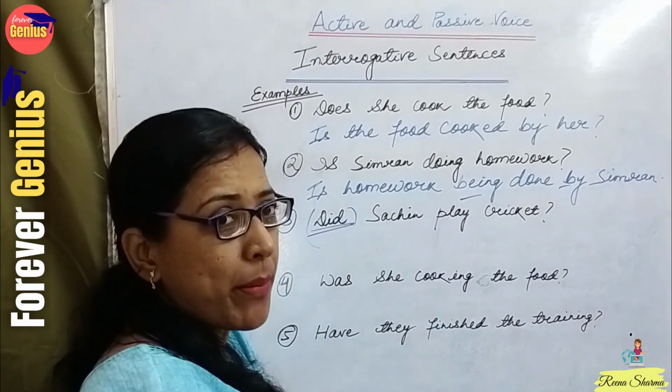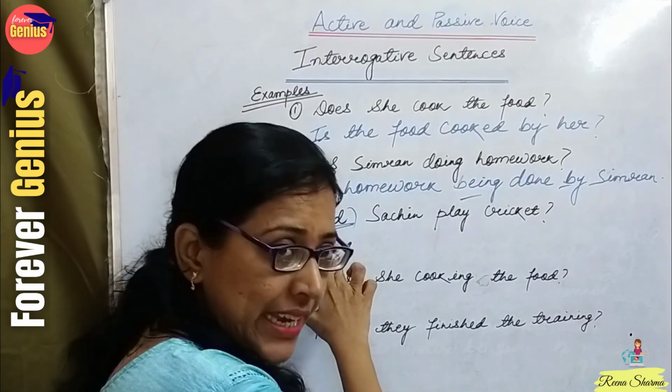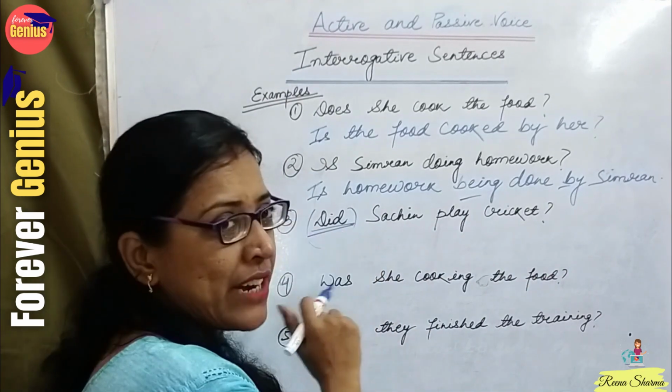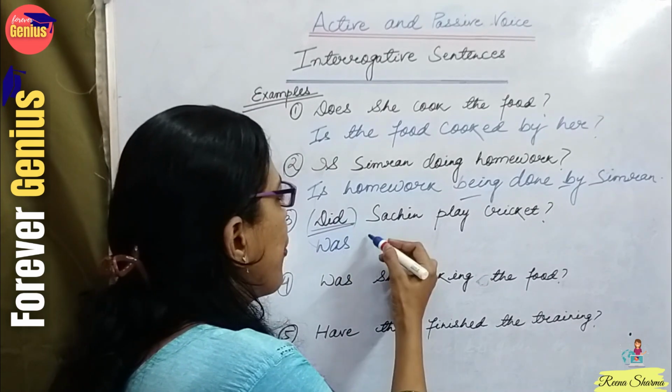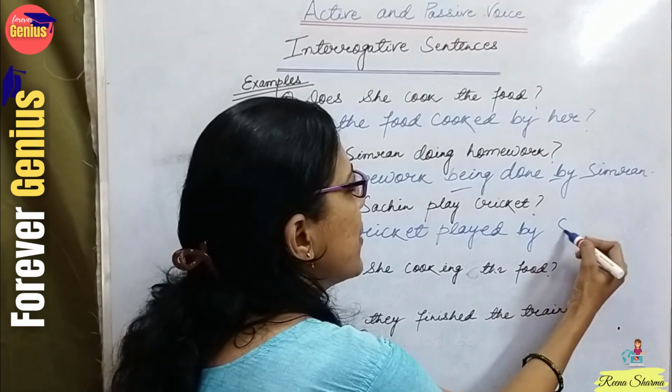Did is what form of the verb? It is used in the second form. First, second, third. So did is used in the second form. So it will be was. Was cricket played by Sachin?